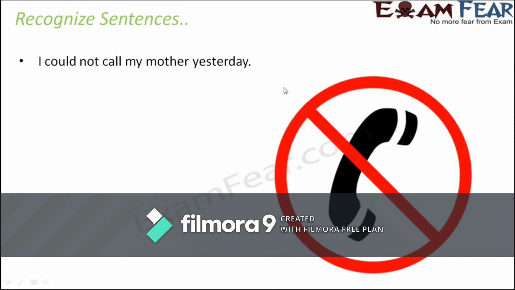The next one, I could not call my mother yesterday. So am I asking anything? No. Am I surprised that I could not call my mother? No. Am I ordering something? Am I asking someone else to call my mother? No. So what am I doing? I'm just telling that I could not call my mother yesterday. So it is just a statement that I'm making. It's just a plain statement. So this is an assertive sentence.